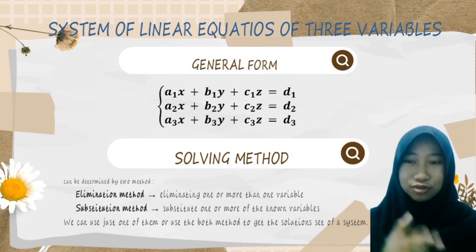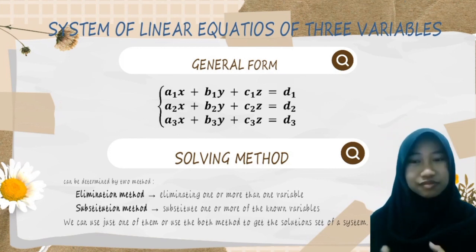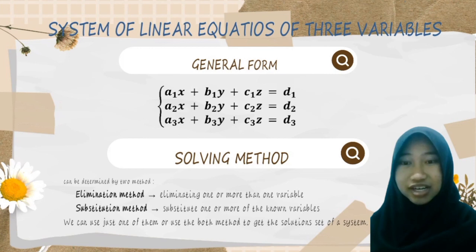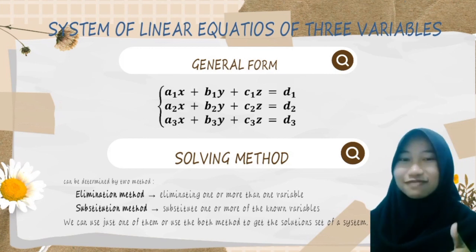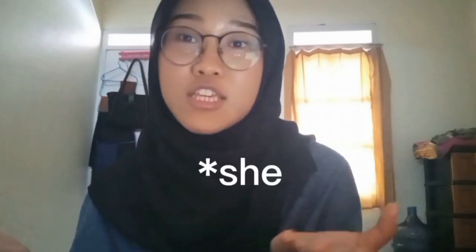You can use one of them or both of them, and you must remember that it is elimination, substitution, or both of them, okay? Okay guys, so that is the quick explanation about 3-variable equation systems by Wawa. So now we will help the chemist to answer the problem that he has.